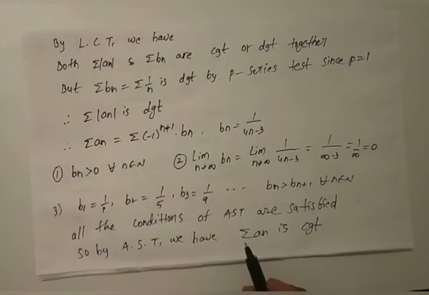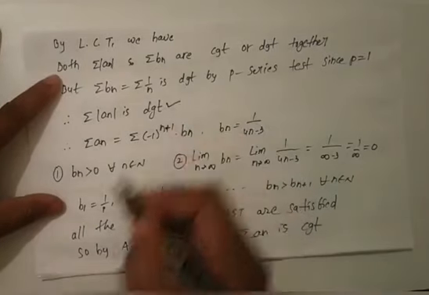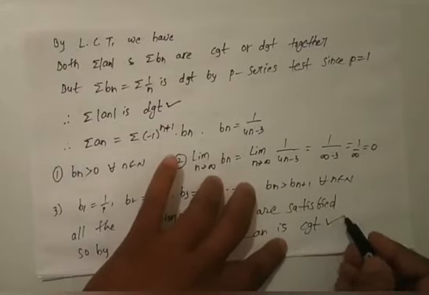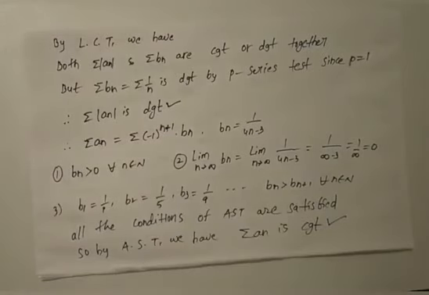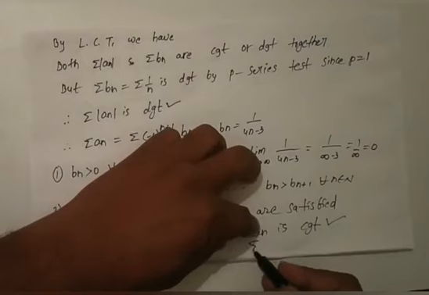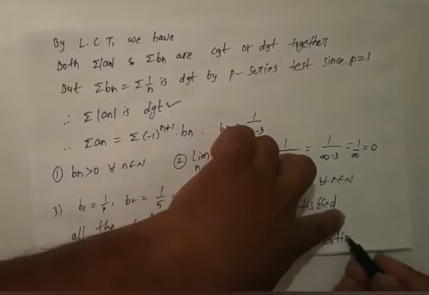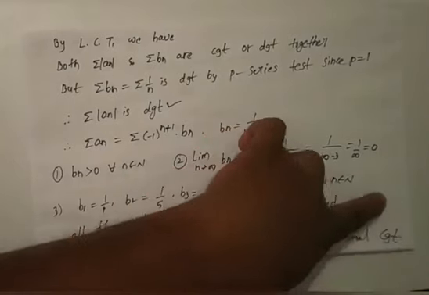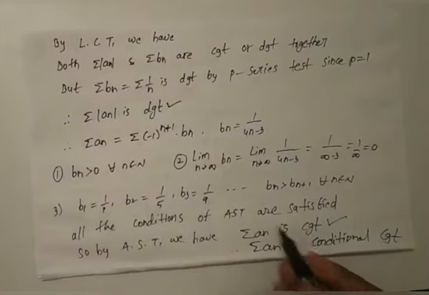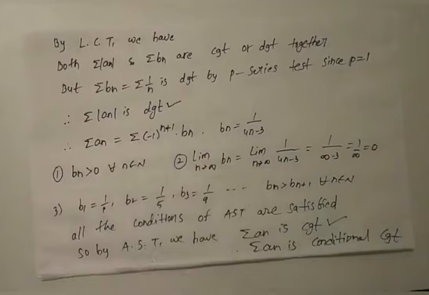You observe that here summation modulus of an is divergent and summation an is convergent. So what type of series is this? Tell me. Here the series summation an is called conditionally convergent, because summation an is convergent and summation modulus of an is divergent. Therefore summation an is conditionally convergent. This is the second problem.